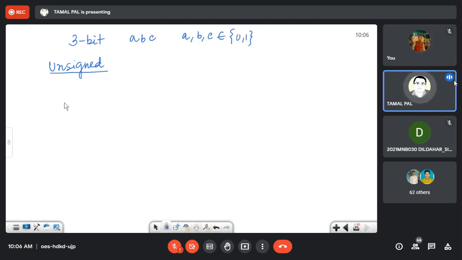Now, how many unsigned numbers? We have already seen this, I'm repeating it. Since it will have 8 combinations, that is 2 to the power 3. Half of 8 is 4 with leading 0, and the other half is 4 with leading 1. Then half of 4 is 2, and half of 2 is 1, so the last bit alternates 0, 1, 0, 1, 0, 1, 0, 1. In this way we organize it.